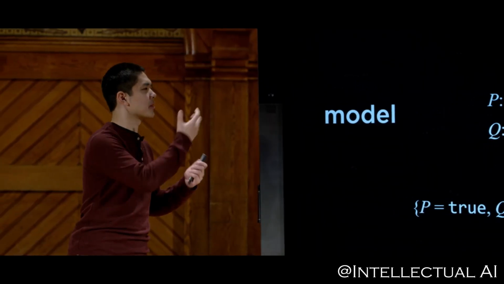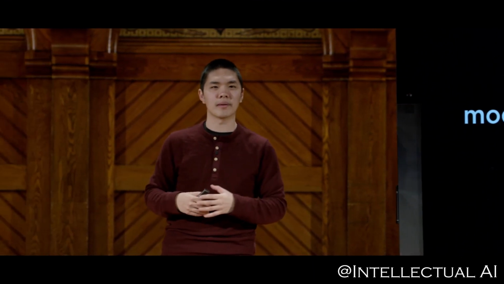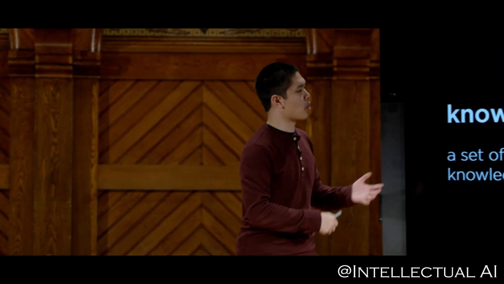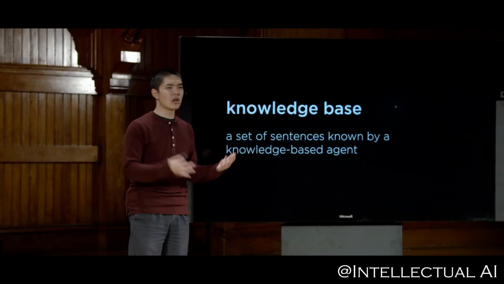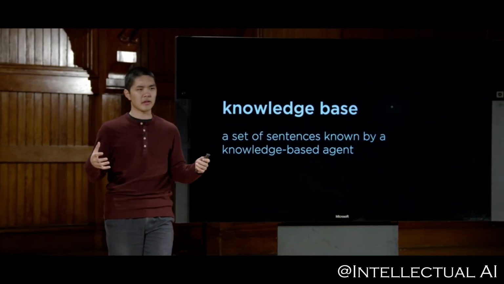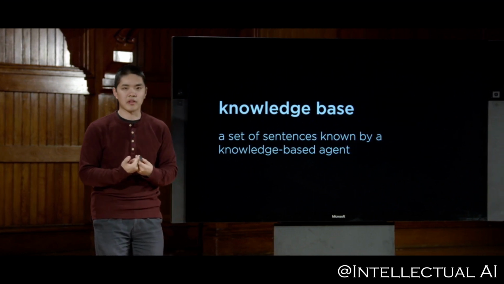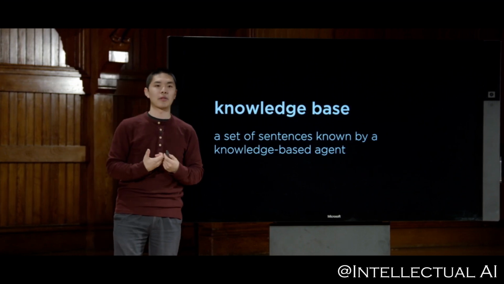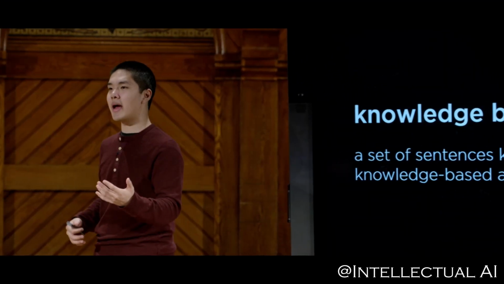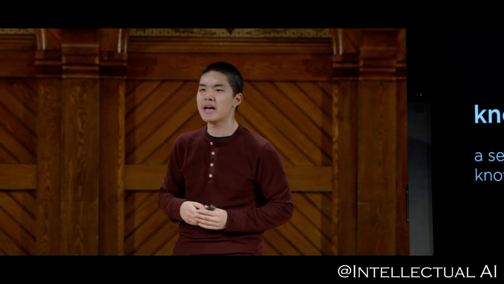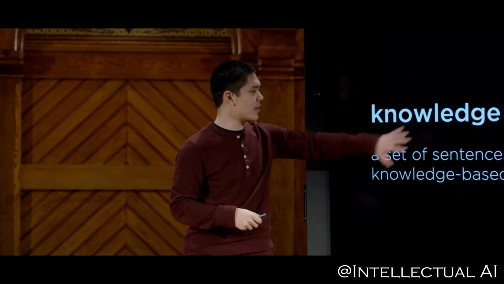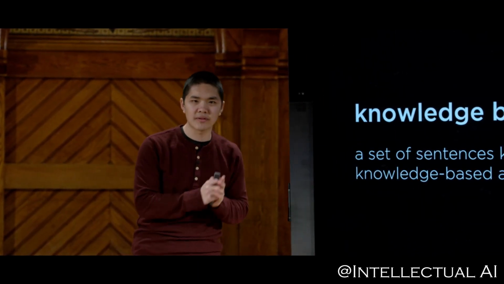So now that I have the symbols and the connectives that I'm going to need in order to construct these parts of knowledge, we need some way to represent that knowledge. And to do so, we're going to allow our AI access to what we'll call a knowledge base. And a knowledge base is really just a set of sentences that our AI knows to be true. Some set of sentences in propositional logic that are things that our AI knows about the world. And so we might tell our AI some information about a situation that it finds itself in, or a situation about a problem that it happens to be trying to solve. And we would give that information to the AI that the AI would store inside of its knowledge base.